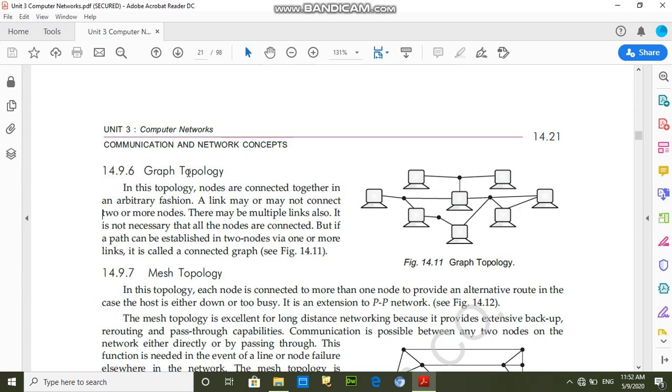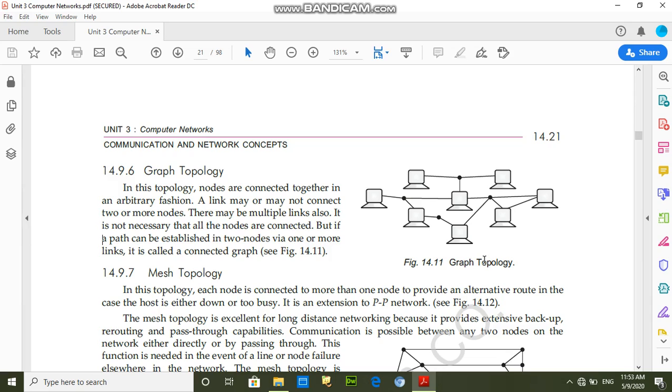And next is graph topology. In this topology, nodes are connected together in an arbitrary fashion. A link may or may not connect two or more nodes. There may be multiple links also. It is not necessary that all nodes are connected, but if a path can be established between two nodes via one or more links, it is a connected graph.